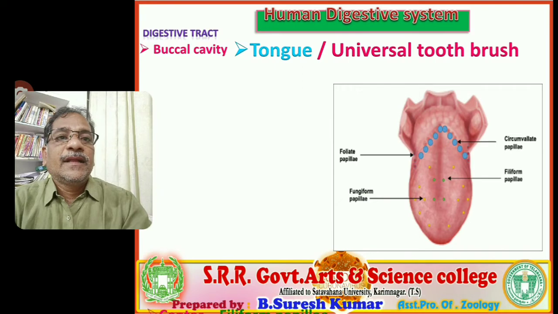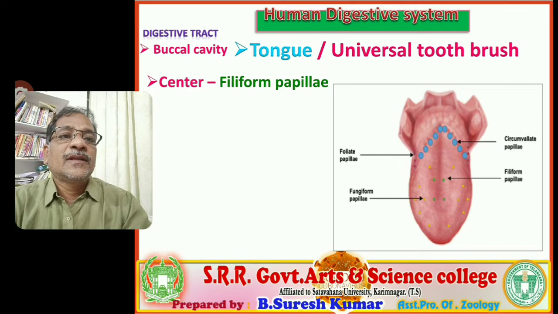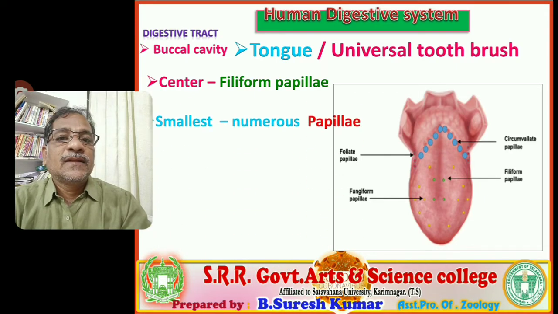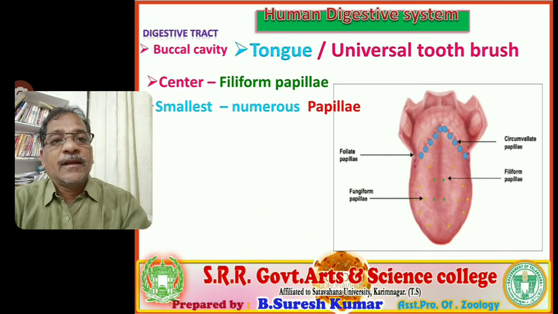Next, the third variant, filiform papillae. At the center they are present. You observe green color marks are provided. That is filiform papillae. These are the smallest and most numerous papillae. The largest papillae are circumvallate; the next, smallest and numerous papillae are filiform papillae.